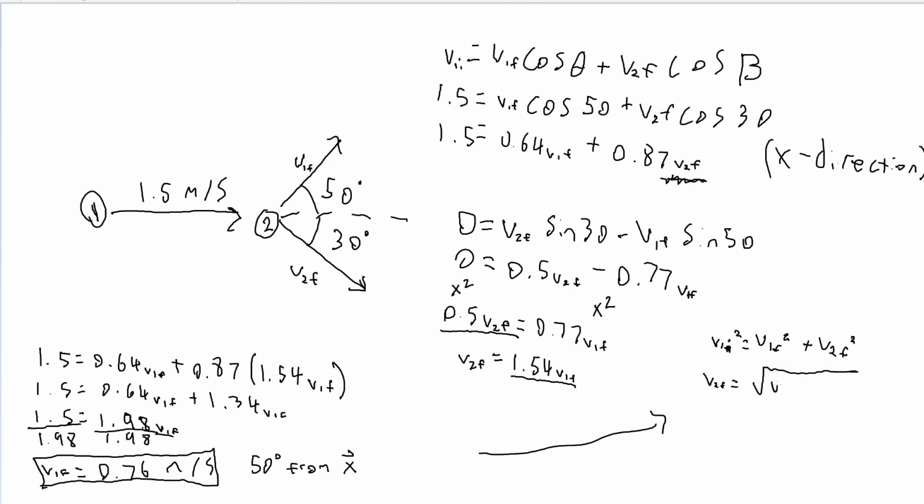That gets us v1 final equals 0.76 meters per second, and that is going 50 degrees from the normal.